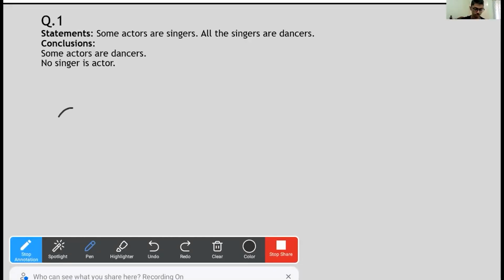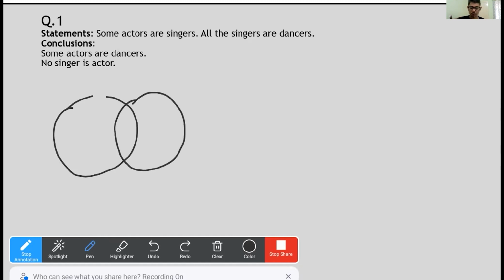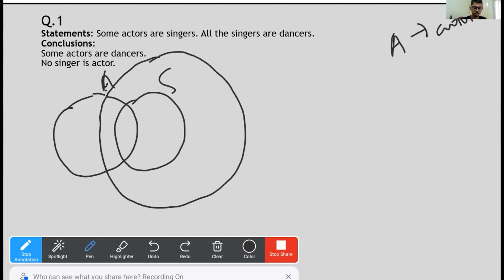So, we'll draw this. A stands for actors, and S stands for singers, and D for dancers. Okay. So we'll draw some random Venn diagram. Any one Venn diagram would be okay. We'll start with the most famous one. This one. Some actors are singers, and then all the singers are dancers, right? So all the singers, that's part of case one. We need to draw a bigger circle. That will be D, dancers.